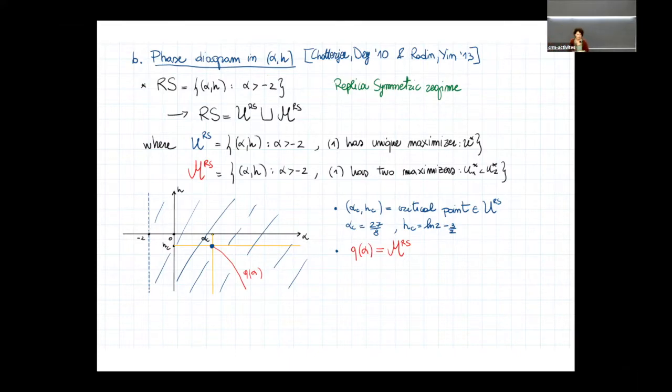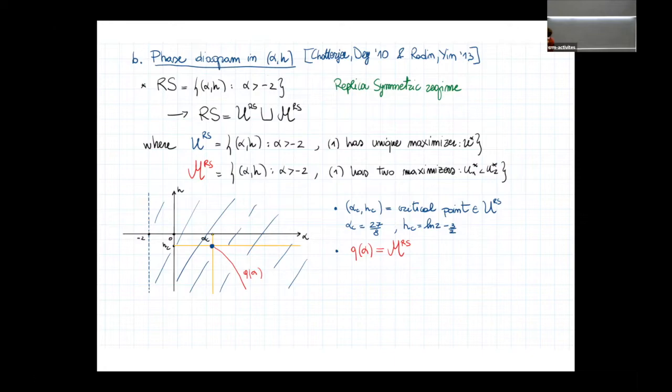Let us denote by RS, which stands for replica symmetric regime, the couples of parameters alpha and h such that alpha is bigger than -2, so that we are in the situation where the theorem of Chatterjee and Diaconis applies. Of course, this is the uniqueness regime, the whole half plane to the right of the value alpha = -2. This region can be split into a uniqueness and a multiplicity region, M standing for multiplicity.